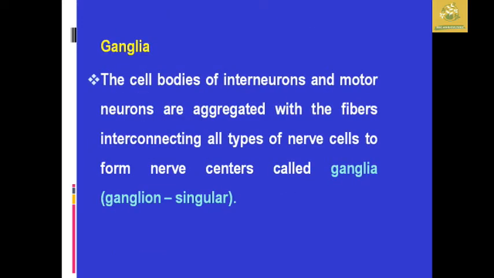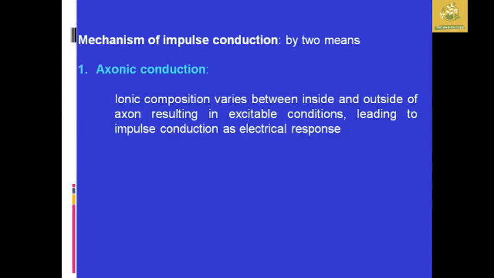After that, we are going to see the ganglia, which are the cell bodies of the interneurons as well as motor neurons, aggregated with fibers interconnecting all types of nerve cells to the nerve center. You must remember that the nerve centers are known as the ganglia. Ganglion is the singular and ganglia is the plural. After that we are going to see the mechanism of impulse conduction by two means.